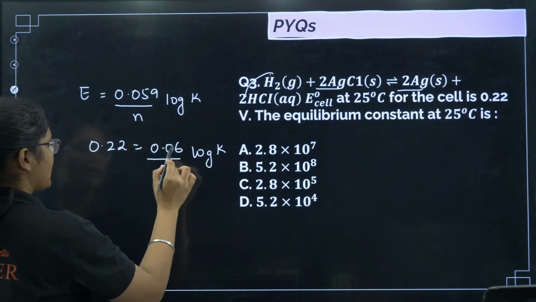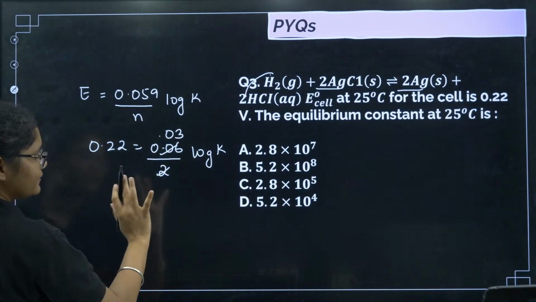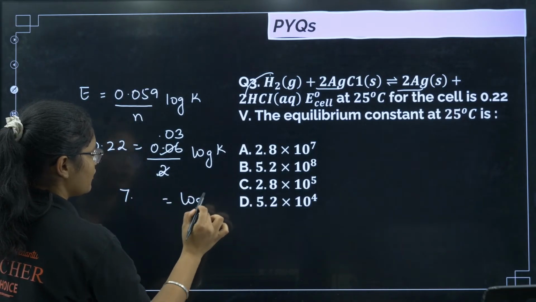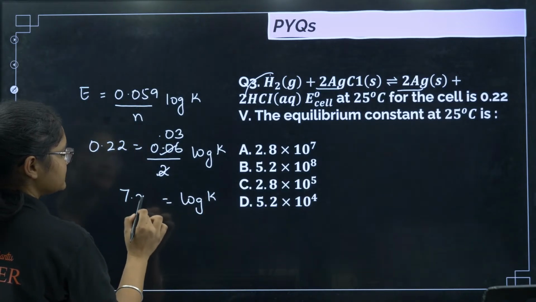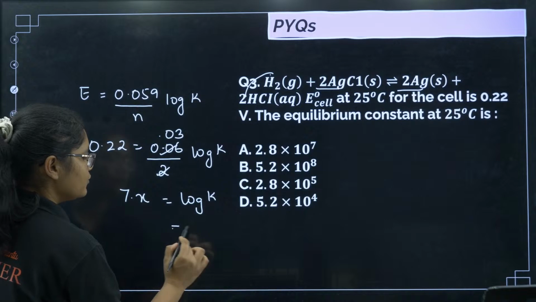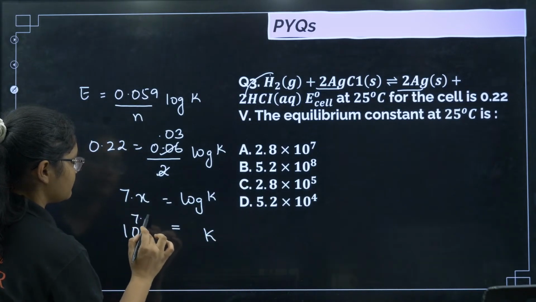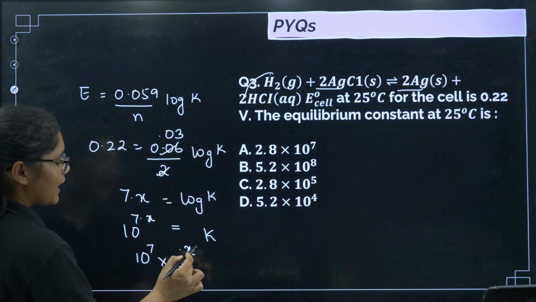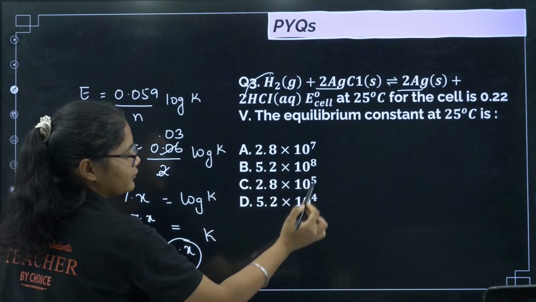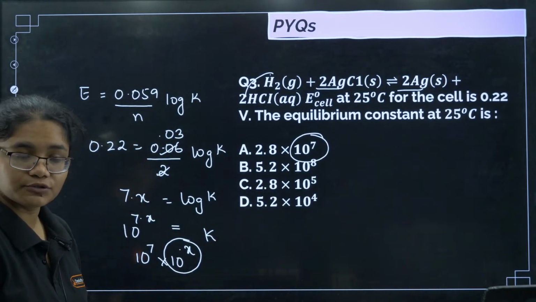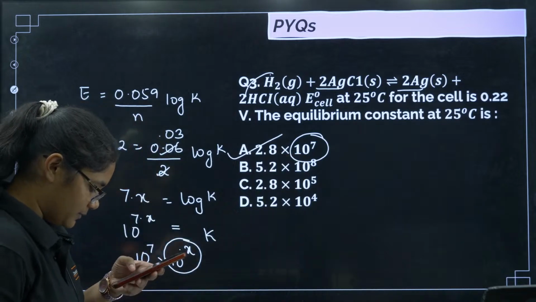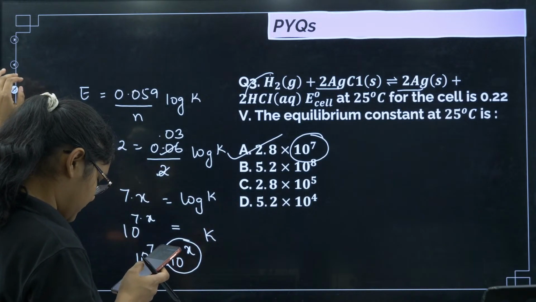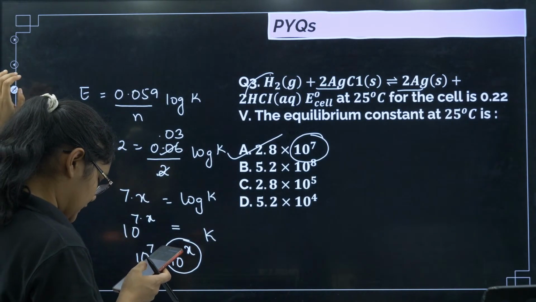Okay. So next we have 0.03. So if I just divide this, 3 sevens are 21, 7 point something will come. That is equal to log of K, right? 7 point, for example, X. 7 point X has come. Now what I can do? I will write K equal to 10 to the power of 7 point X. That is equal to 10 to the power of 7 into 10 to the power of point X. Now I don't have to worry about this, because if you see the values, I have 10 to the power of 7 in only one option, and that is why option number A will be the correct answer. Okay. Yes, very good Ujay, very good Sharu. All of you are getting A, that is correct.